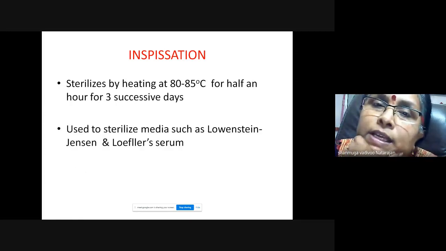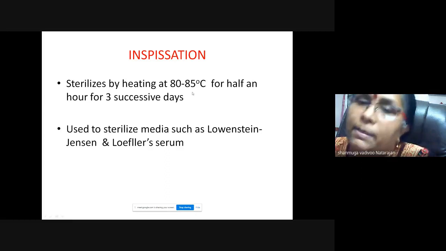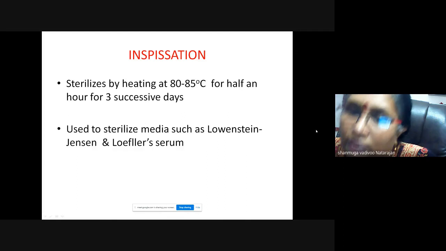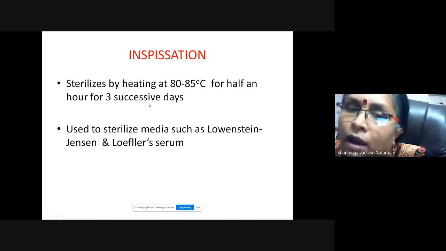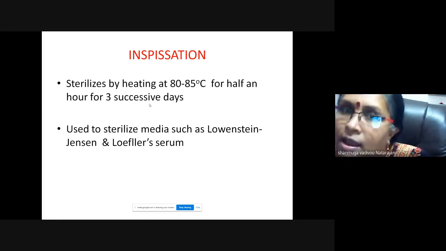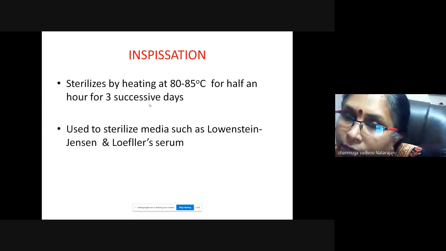One more method is inspissation. So here it is heating at 80 to 85 degrees C for 30 minutes for 3 successive days. So on the first day you heat, it kills all the vegetative bacteria, and on the second day the spores might germinate if they are there, and on the third day the germinated spores, those vegetative forms will be killed.